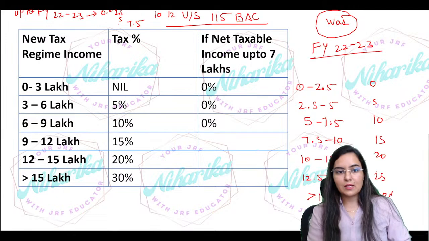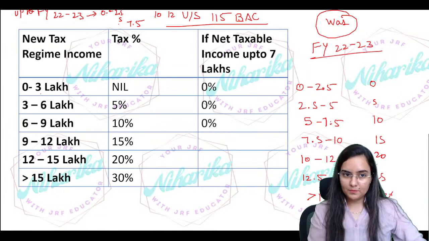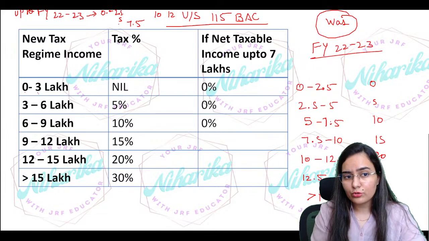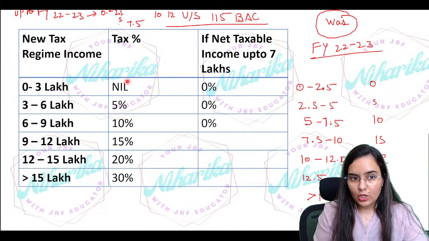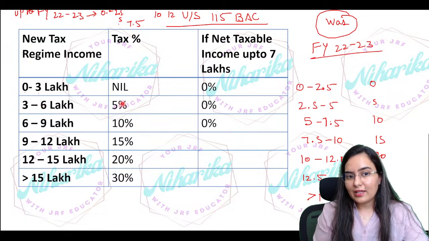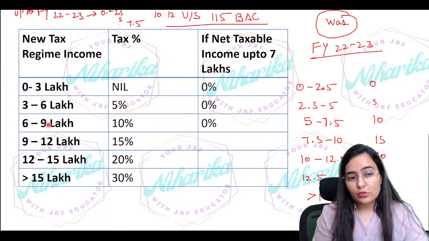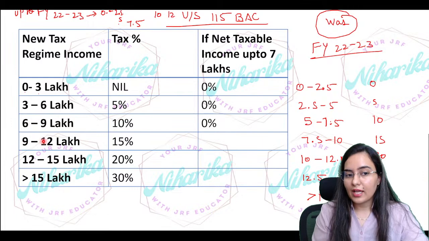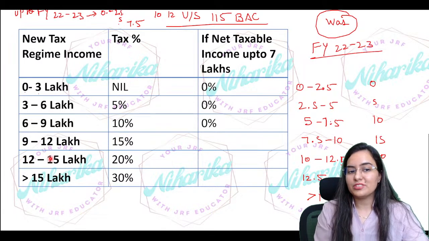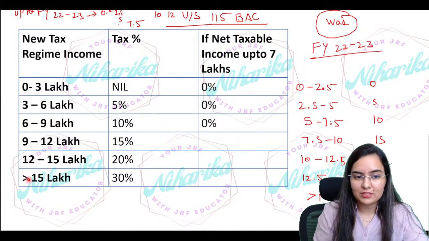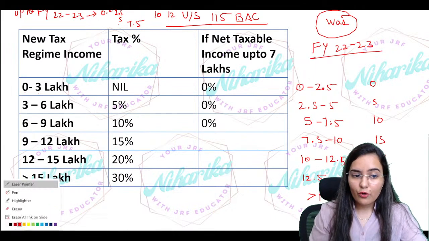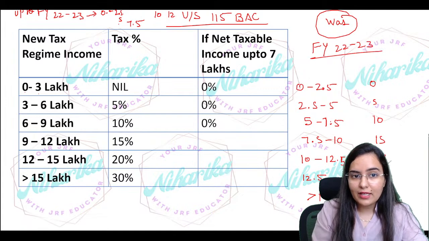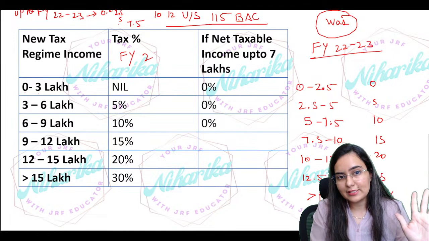Now if you can see, as per the new tax regime, from 0 to 3 lakh, it will be totally nil. Okay, 3 to 6 lakh, it will be 5%. 6 to 9 lakh, 10%. 9 to 12 lakh, it will be 15%. 12 to 15 lakh, 20%. More than 15 lakh, it will be 30%. So now, for financial year 2023 and 2024, you have to remember only and only these rates.